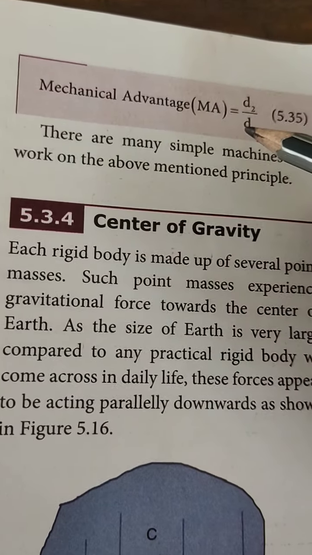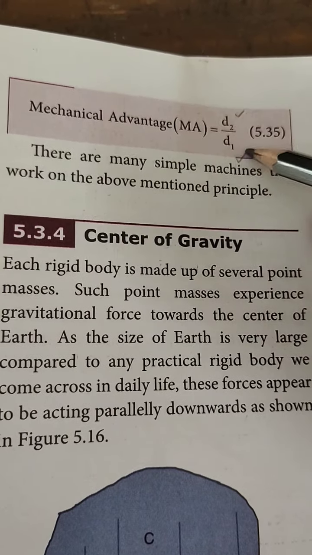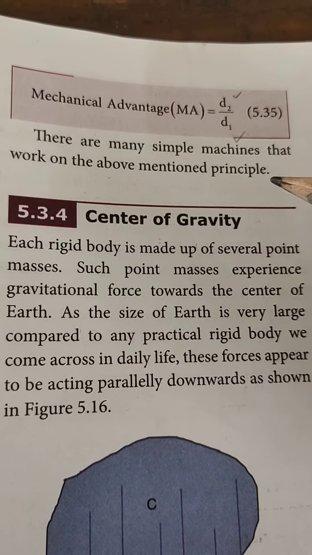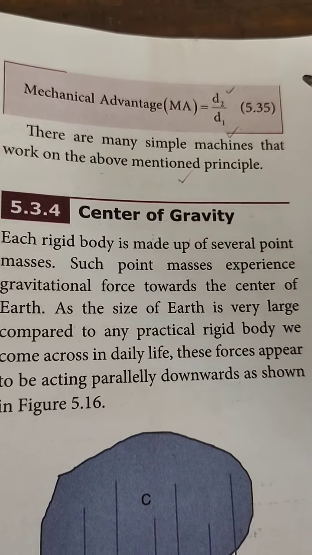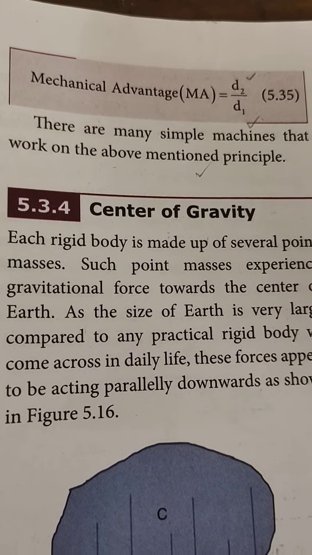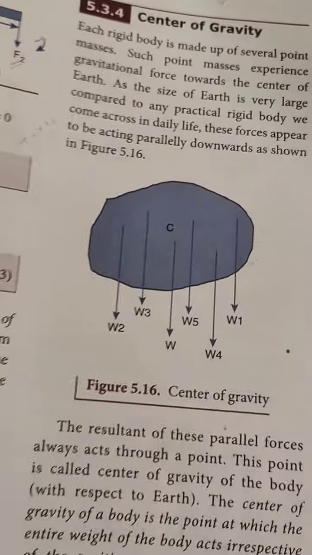The mechanical advantage is d2 by d1. There are many simple machines that work on the above principle, where a large amount of work is carried out by a small amount of effort.